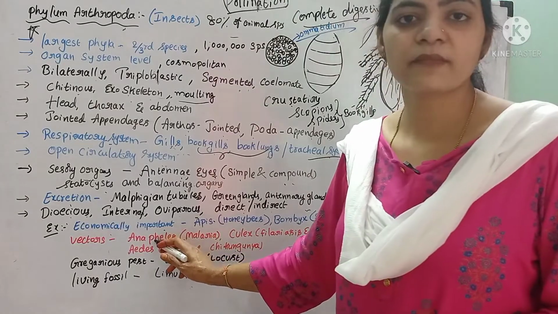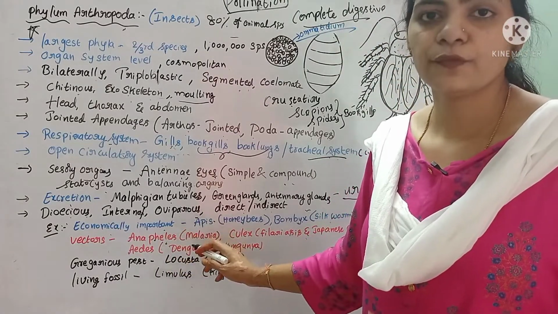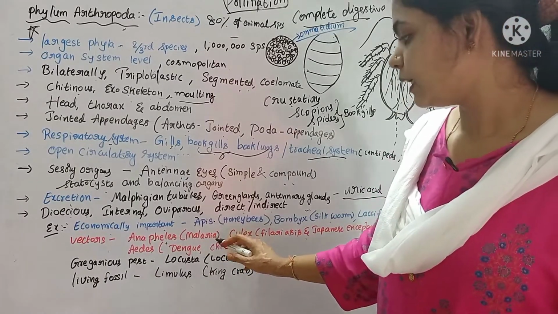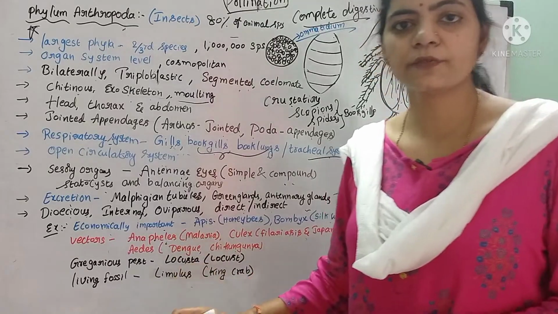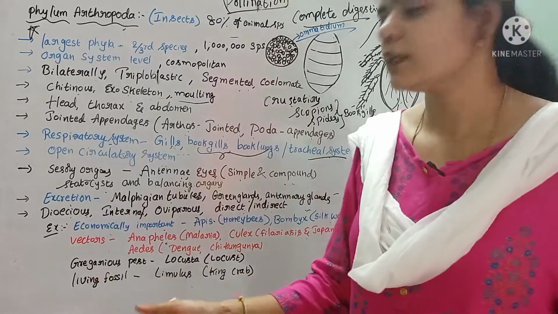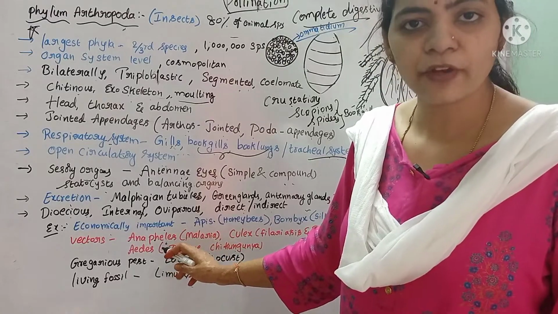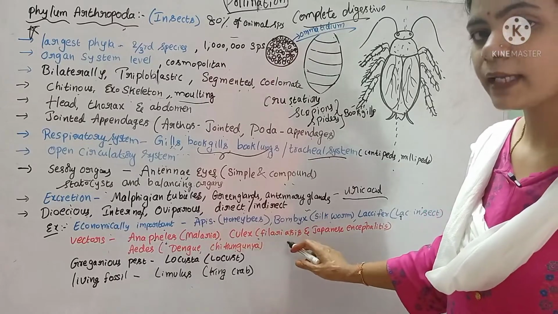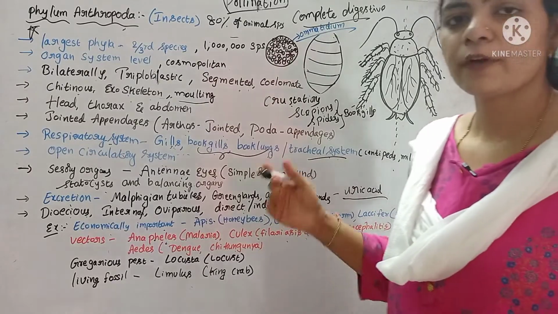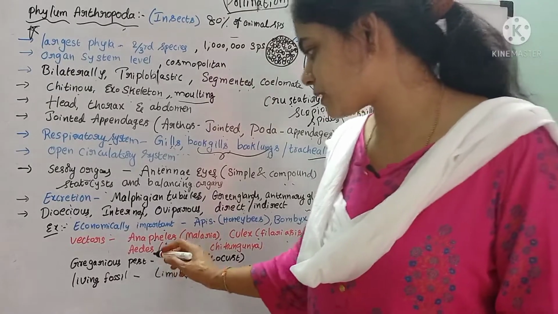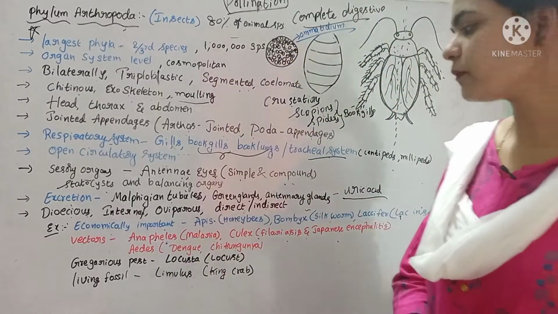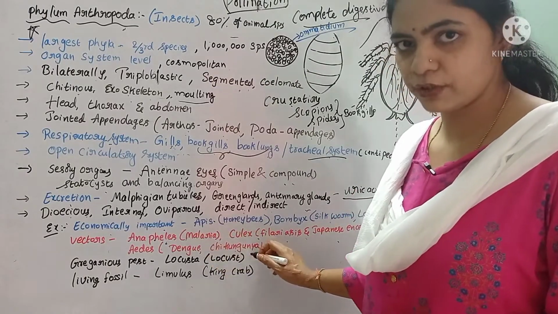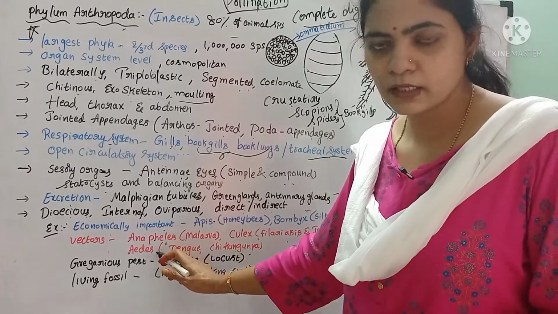The Anopheles mosquito transmits the malarial parasite, a protozoan parasite, from an infected person to a normal person by its bite. The Culex mosquito transmits filariasis and Japanese encephalitis. And the Aedes mosquito transmits dengue fever and chikungunya.